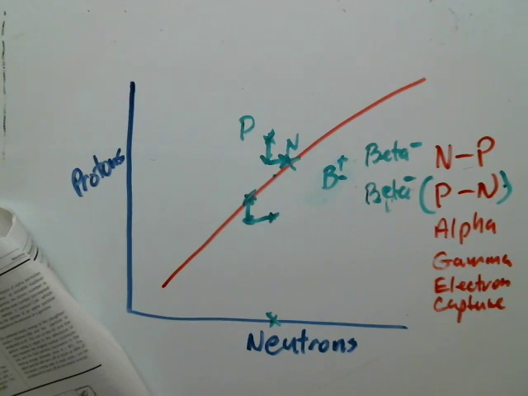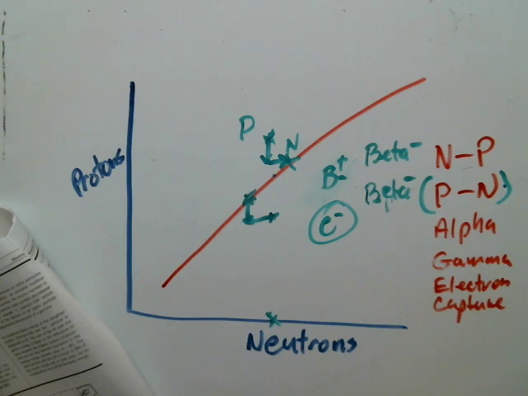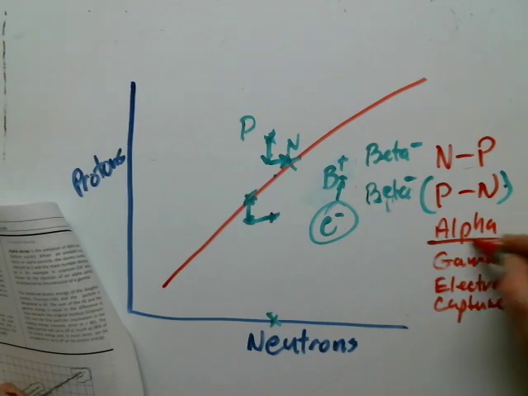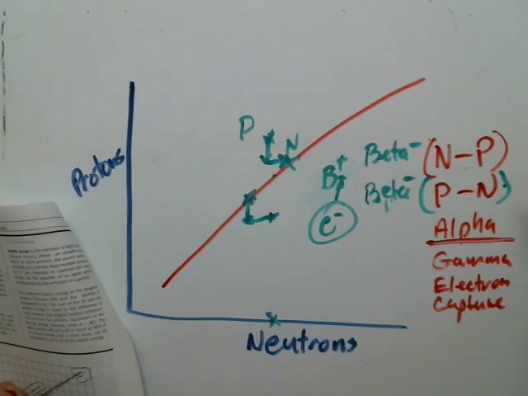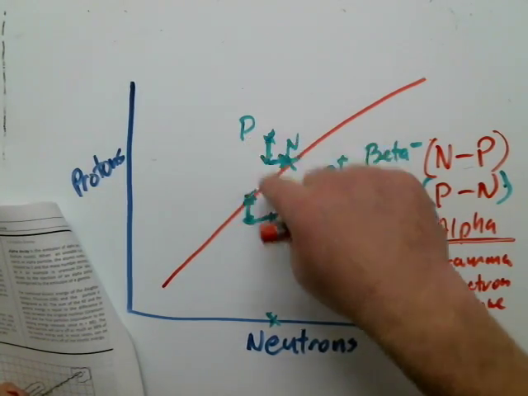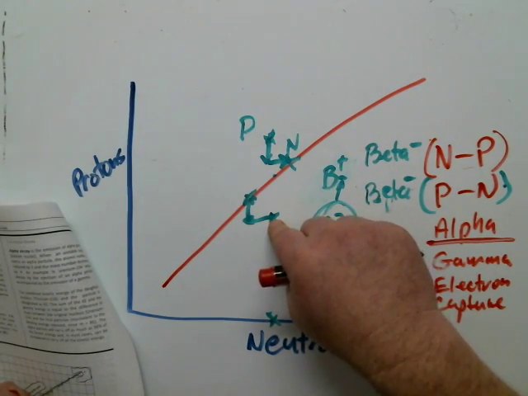Here's the real kicker. It's just an electron that gets emitted from the nucleus. A beta particle is just an electron emitted from the nucleus. And we're going to go over that in some more detail in a sec. Another type of decay we have, we talked about alpha decay, right? So these are just conversions, neutron to proton, proton to neutron conversion, trying to get the isotope towards the line of stability, and it actually changes the isotope, because if I do change the number of protons, which I did in both cases, I no longer have the element that I had before.